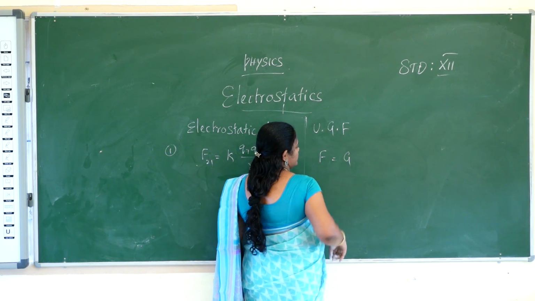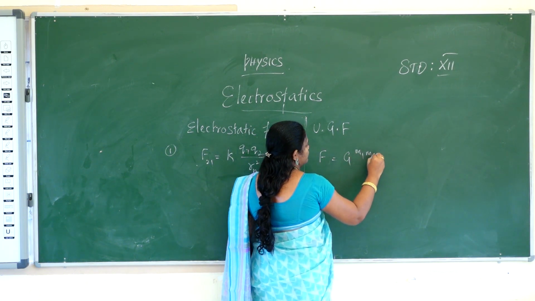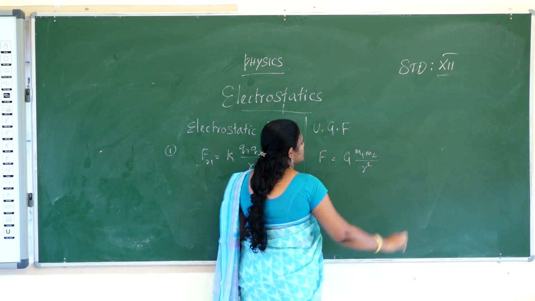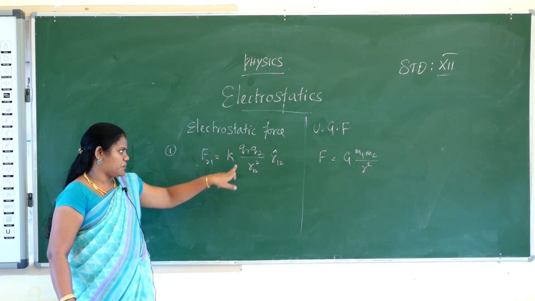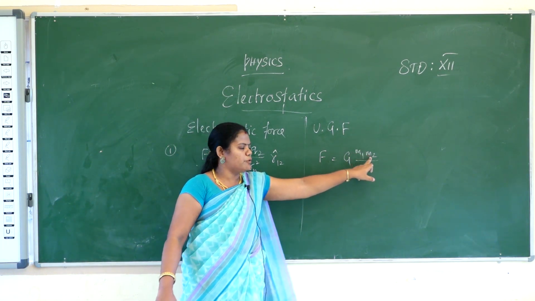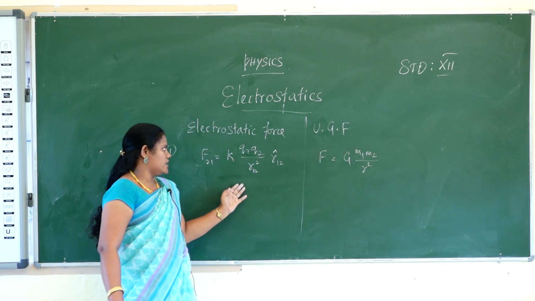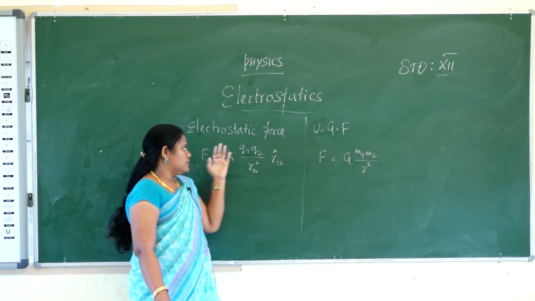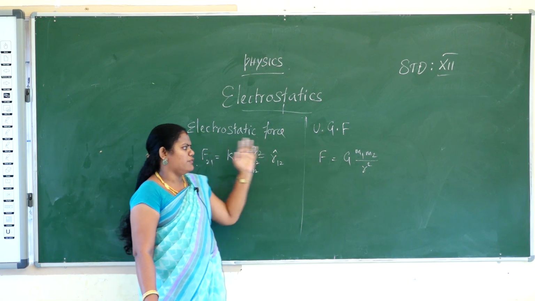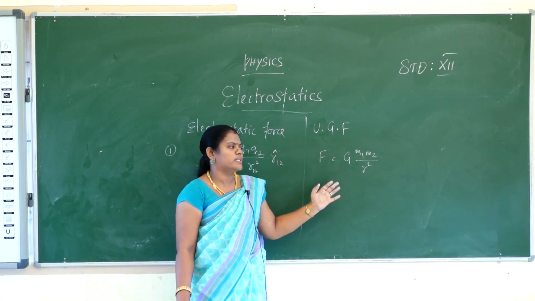F is equal to G into M1 M2 by R squared. What is the difference between the two formulas? Q1 Q2 appears on one side, M1 M2 on the other, and R appears on both. One formula is in vector form, the other in normal form.